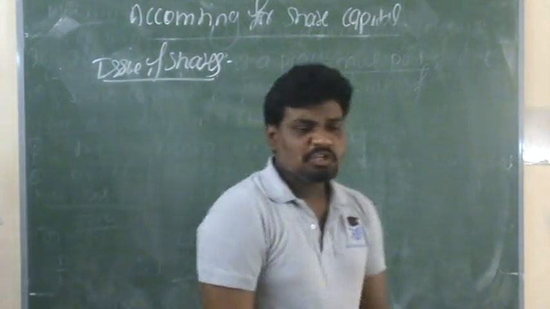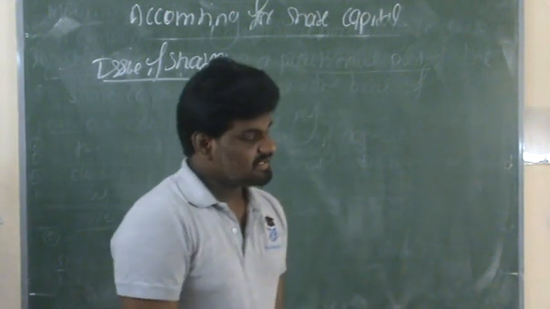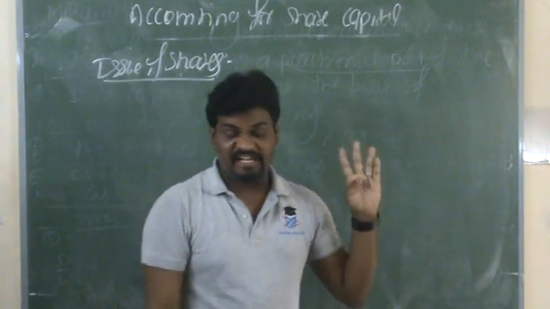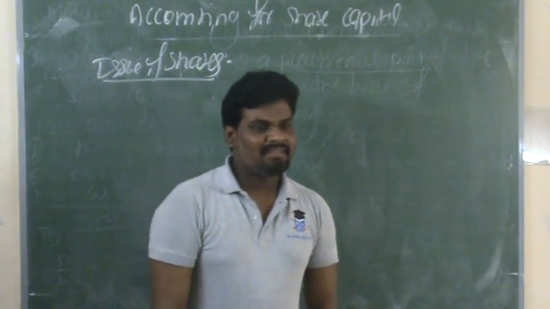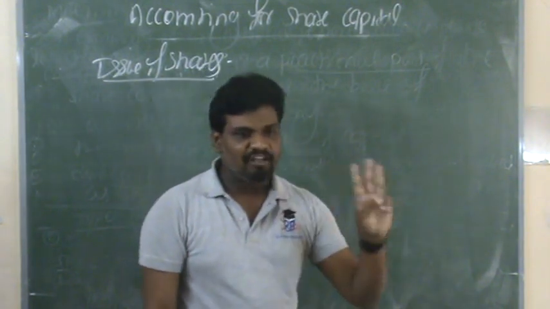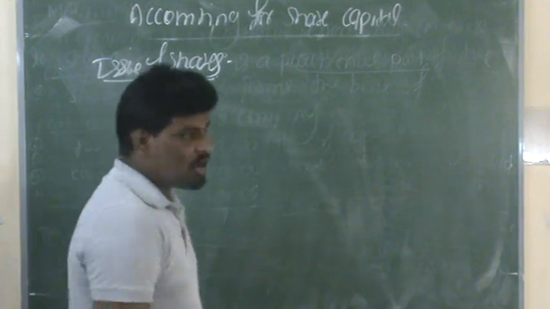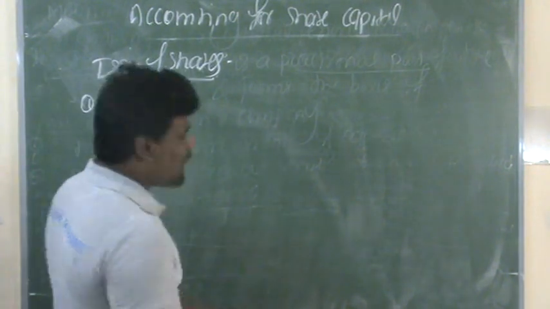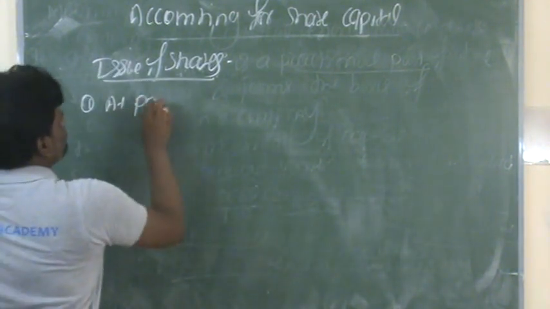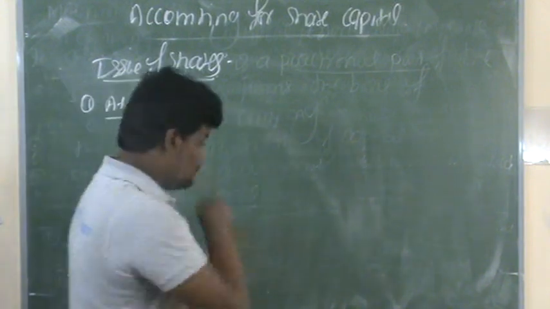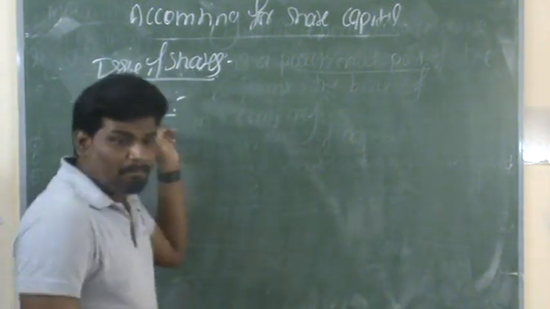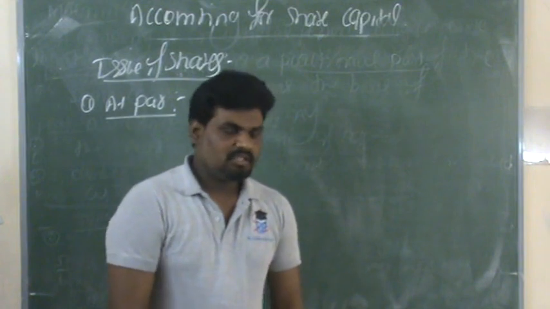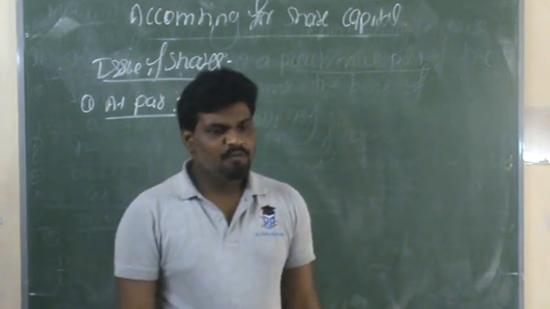Again, at the time of issue of shares in a business organization, they can issue shares in different types, different categories. They can issue on the basis of three different categories. The first type is issue at par. Here, at par means nothing but equal to the actual value of shares.